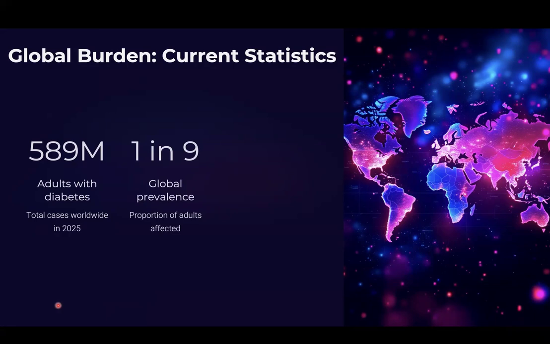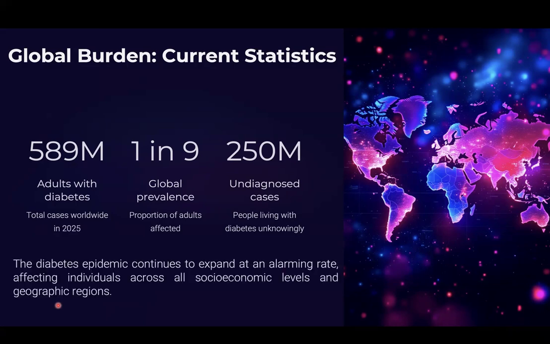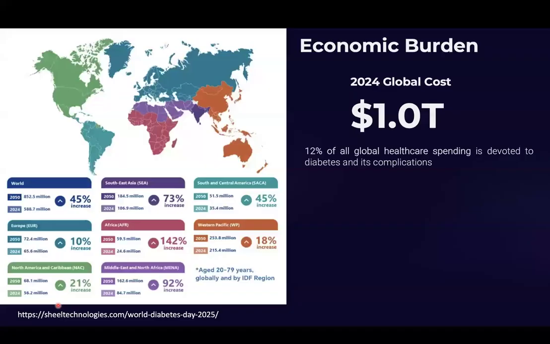It accounts for 1 in 9 adults suffering from this disease, and nearly 250 million people are undiagnosed. That means they are living with diabetes without knowing they have this kind of challenge. The diabetes epidemic is rapidly expanding and it's affecting individuals irrespective of their socioeconomic levels and geographic regions.